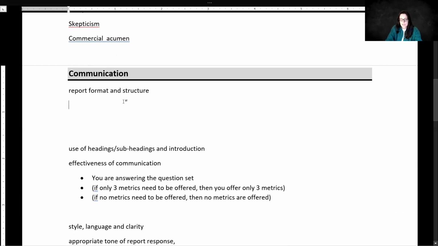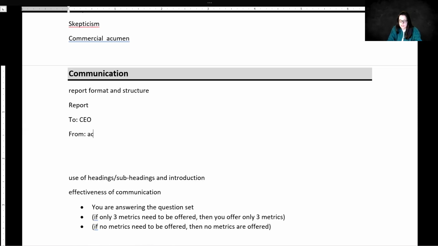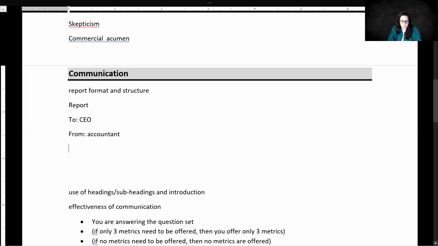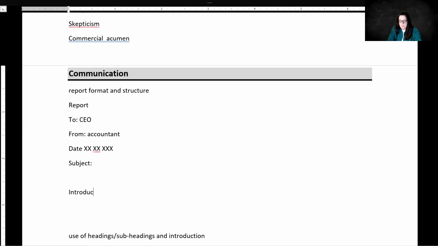So you will need to write a report, then you will need to write "to", let's say the CEO, "from", and if you do not know, just write an accountant. Then you would put the date, and then there's going to be a subject. And a subject is something that can be fitted within one single line. Otherwise, it's an introduction. An introduction is needed as well. Introduction means that you just rewrite the requirement, using the word "it". So the report discusses blah, blah, blah.